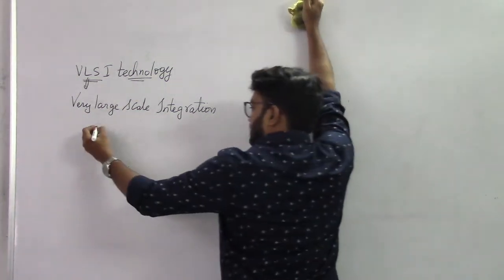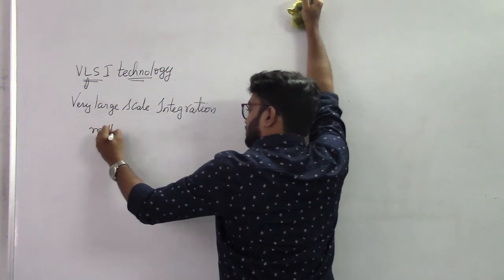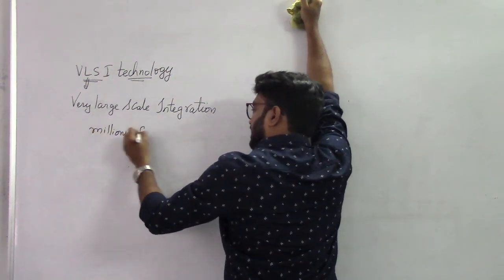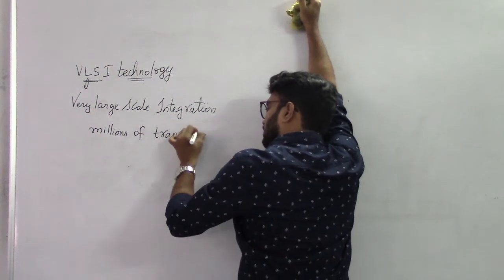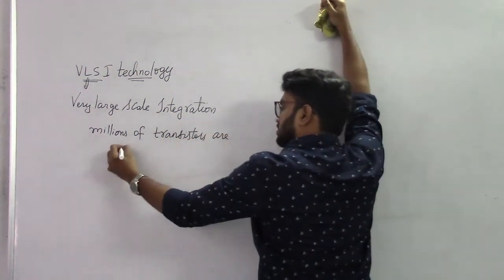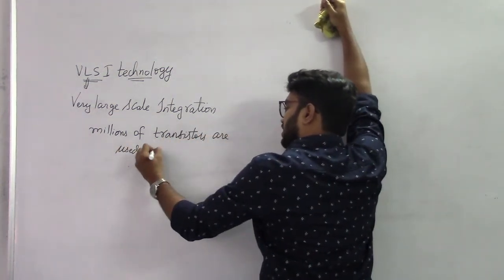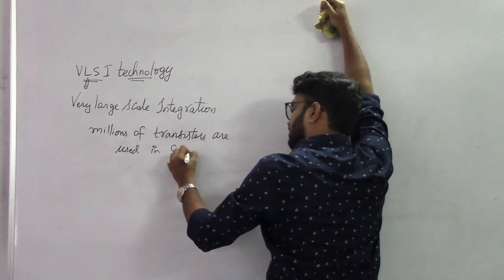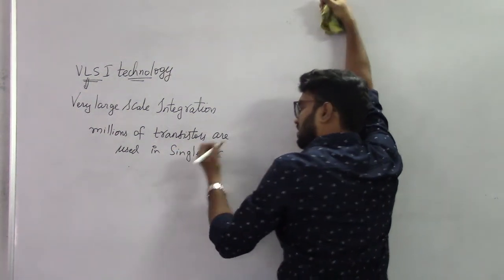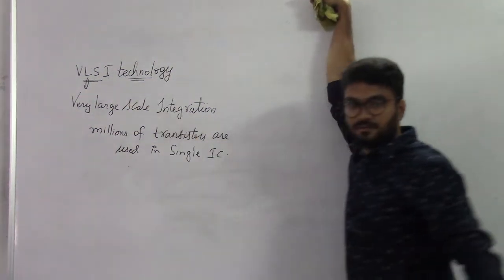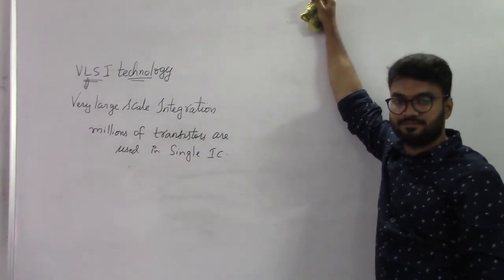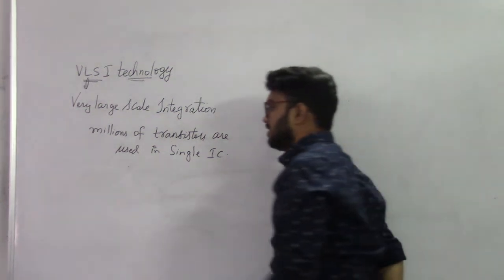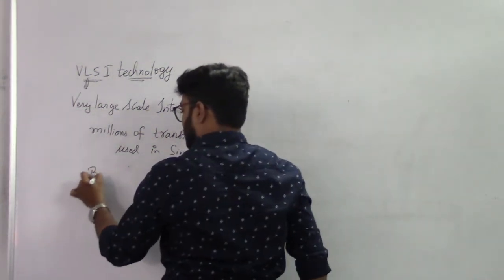Let's say millions of transistors are used in a single IC. That technology is called VLSI technology.